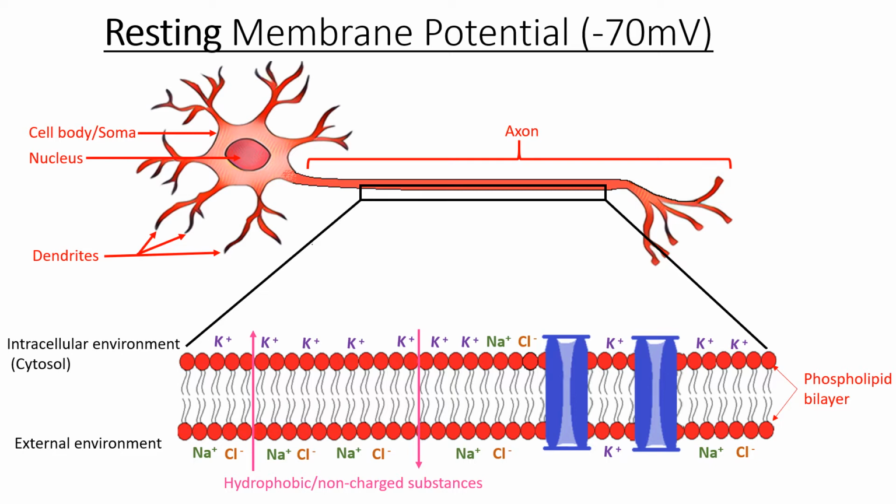The difference in the concentration of these ions on opposite sides of the cell membrane creates membrane potential, which is measured in millivolts. Specifically, with the ions distributed across the membrane at this concentration, the resting membrane potential is at minus 70 millivolts.